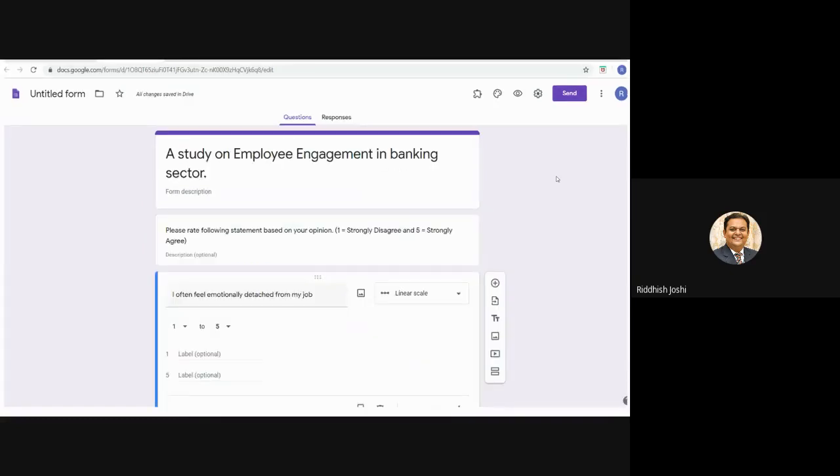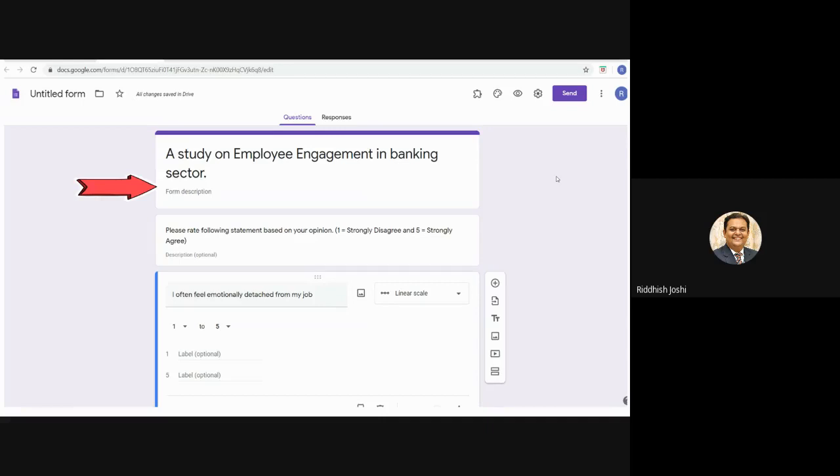Suppose I have gone one step ahead, and I have added this topic as the title of my research: a study on employee engagement in banking sector. Now this is my research title, and I have written my research title. I have not added any form description, but I have given one instruction: please rate the following statement based on your opinion. 1 is equal to strongly disagree and 5 is equal to strongly agree. I want to use Likert scale.